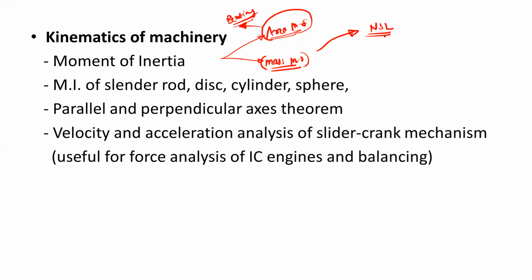Newton's second law has two equations. The first equation is for the linear motion, and the second equation is for the rotational motion. Both the equations are almost the same. Only we change the mass to the mass moment of inertia. The first equation is F is equal to mass into acceleration. This is for the linear motion. A simple example we can take.